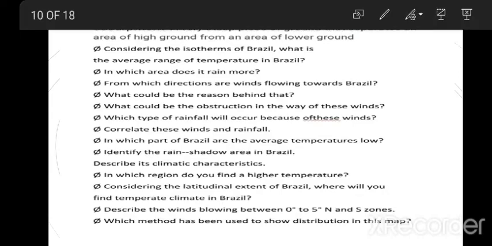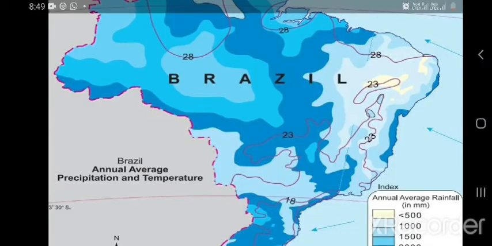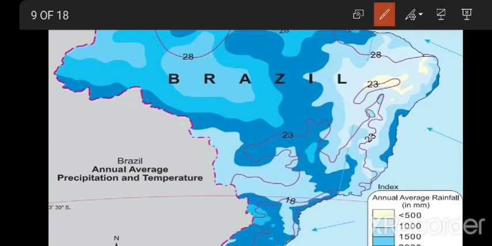Okay, students. First question, see here I have mentioned isotherm, which is going to be in the question sheets. Considering the isotherm of Brazil, what is the average range of temperature in Brazil? This line we call an isotherm line.